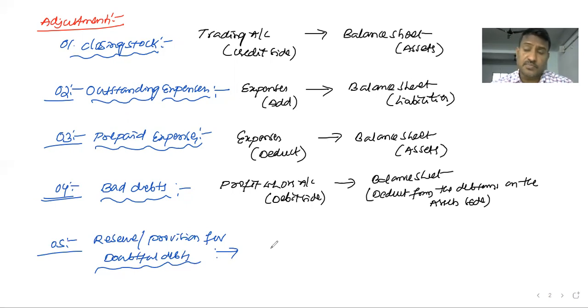First, as per the realization concept, the businessman should consider all anticipated losses. According to this, the doubtful debts are also treated as loss only, not profit.